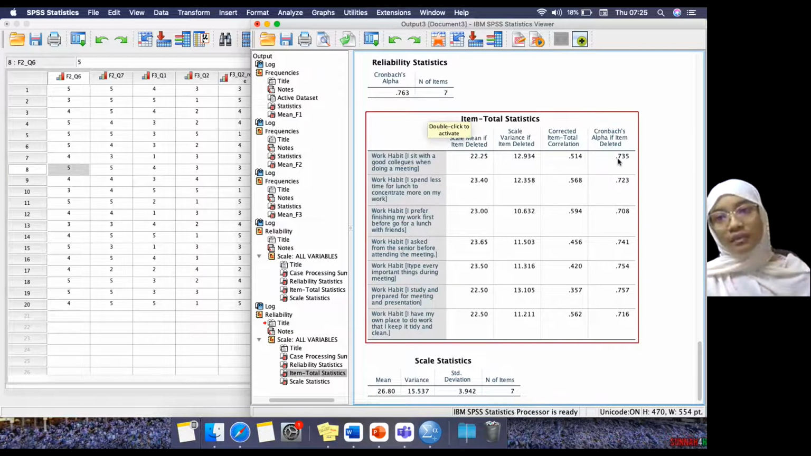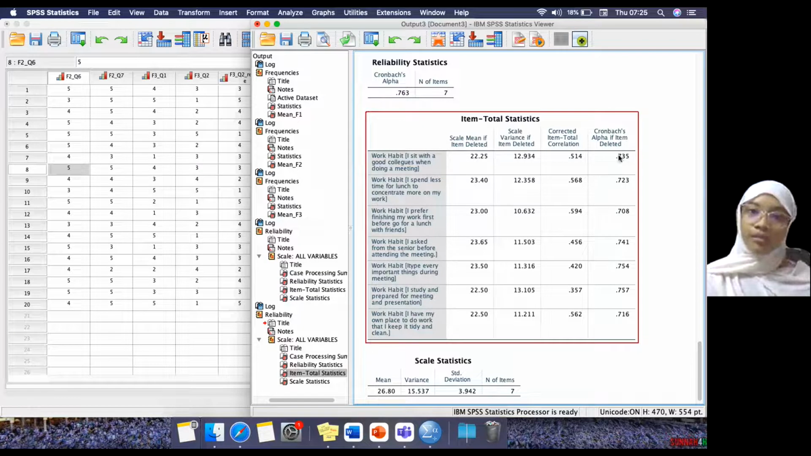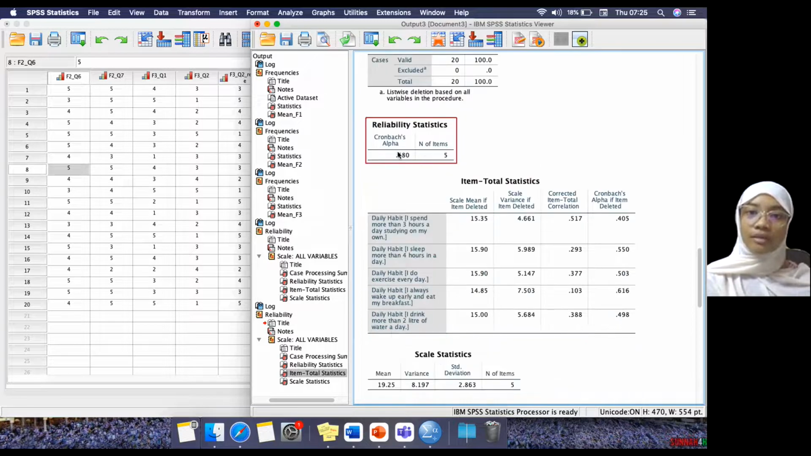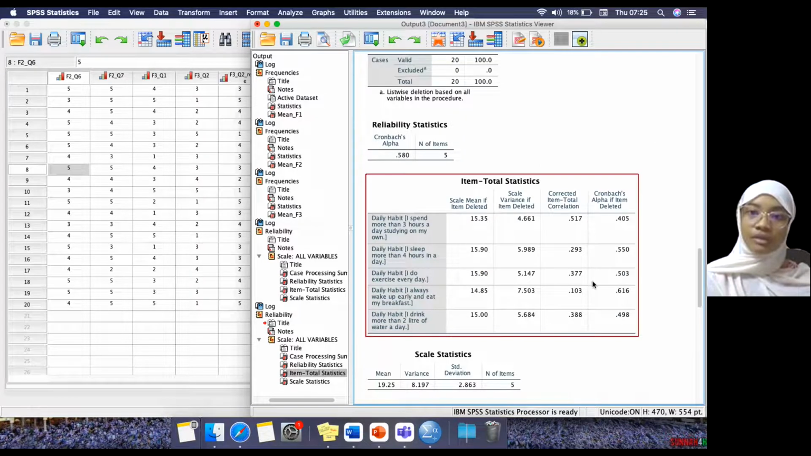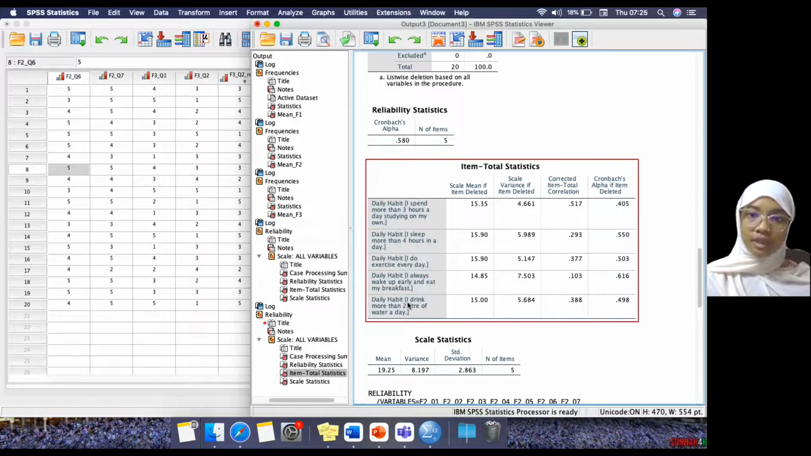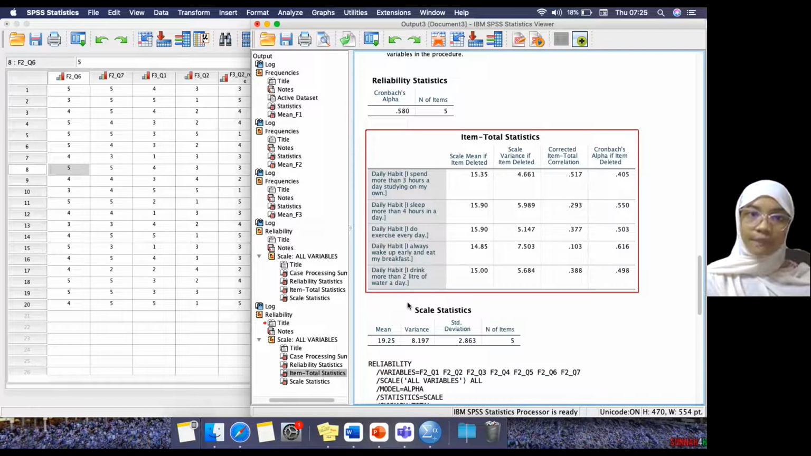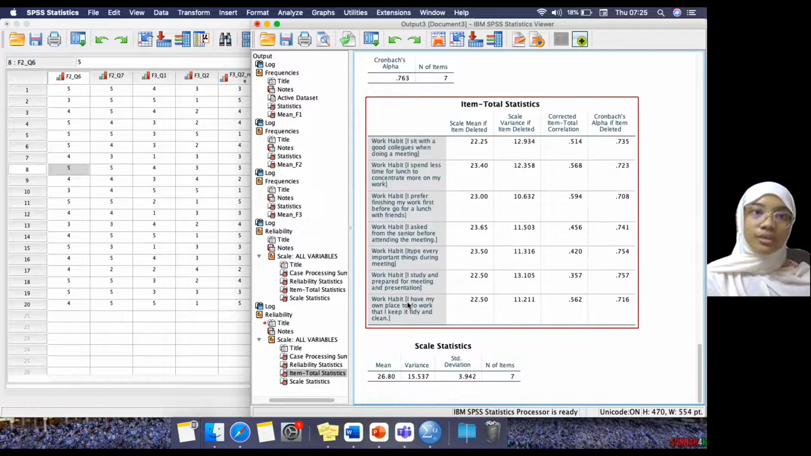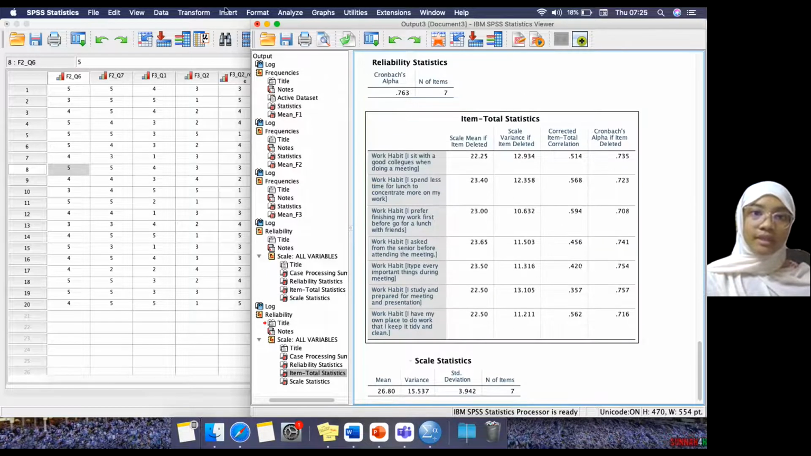Can you see here, if you delete any of the questions, it's still the same, meaning it has very good reliability. It is very reliable. Go back to your first question here, 0.580: you either retain it, or you change it to increase your value by deleting this question. You need to ask your lecturer. So we go next to your factor number 3.